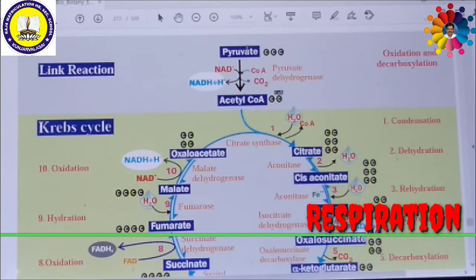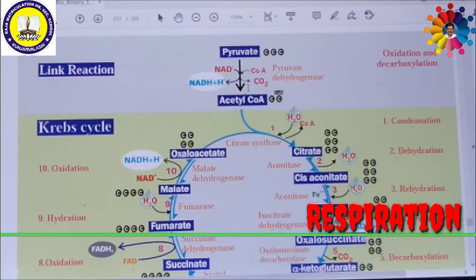Here the 3 carbon compound pyruvic acid or pyruvate is converted into the 2 carbon compound acetyl coenzyme A with the help of an enzyme called pyruvate dehydrogenase. So this reaction is called the link reaction. This is also called oxidative decarboxylation of pyruvic acid, or otherwise pyruvate oxidation. So at the end of pyruvate oxidation, acetyl coenzyme A is formed. It is a 2 carbon compound.